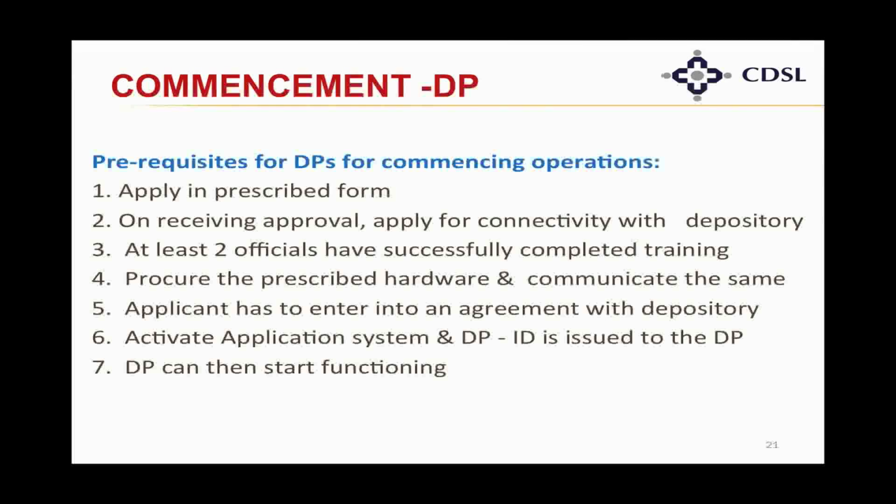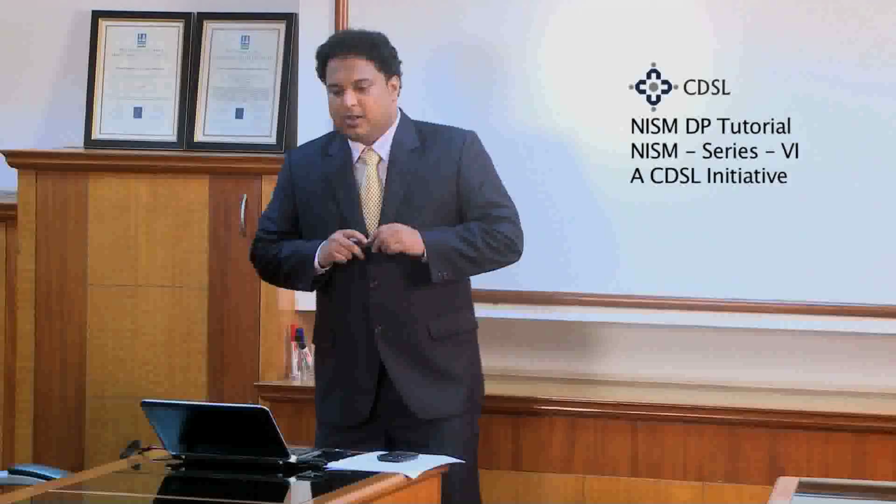What are the prerequisites for depository participants to commence their operations? On receiving approval, the depository participant has to apply for connectivity. So it should have connectivity with the depository in order to carry out the DP operations. At least 2 of their officials should be trained. In fact, when the application comes, CDSL also trains 2 of its officials. Therefore, 2 of the officials of the DP would have got training and would be certified by CDSL.